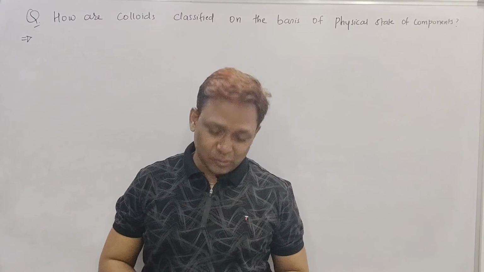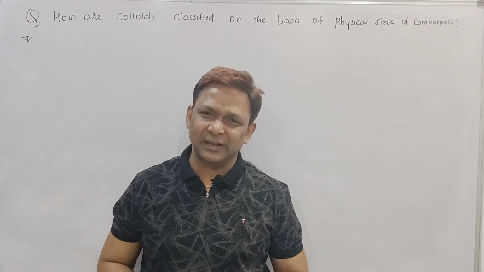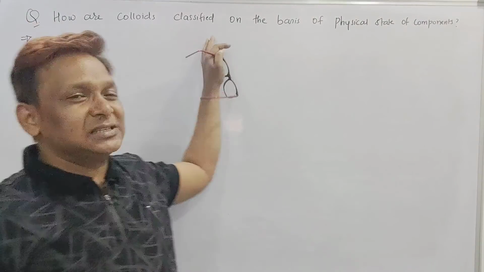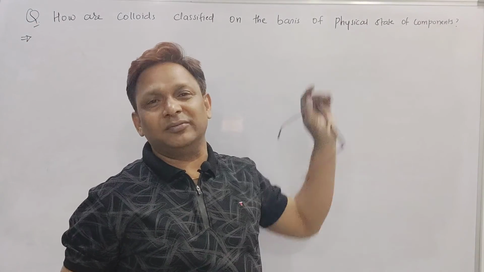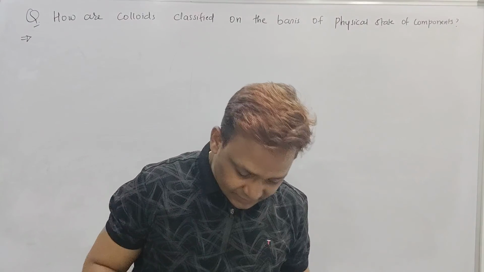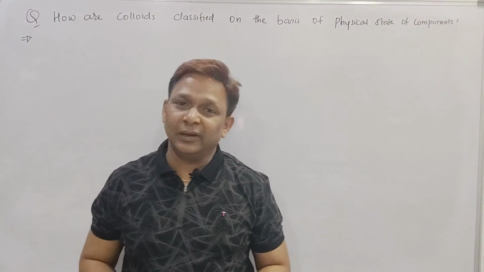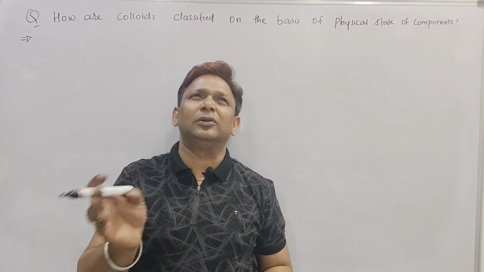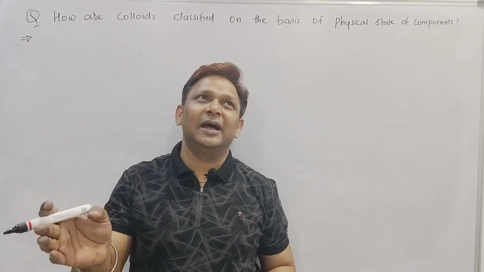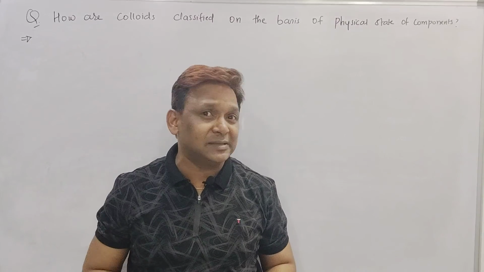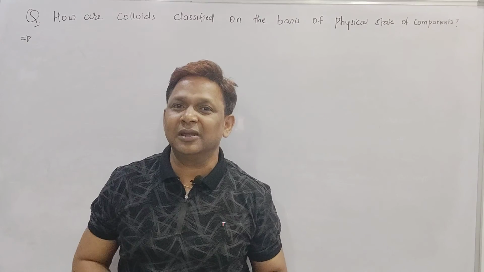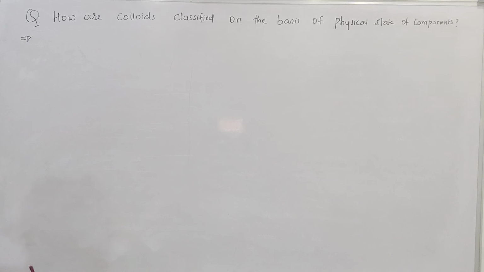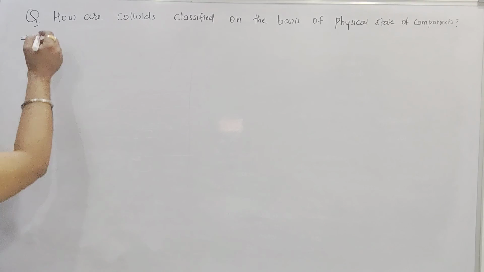Beta, this is another question for 4 marks, same, our surface chemistry part. The question is given: how are colloids classified on the basis of physical state of the component? Physical state of component means solid to solid, solid to liquid, solid to gas. Same way, liquid to solid, liquid to liquid, liquid to gas. Same way, gas to solid, gas to liquid. But gas to gas is not a colloidal sol. Is it clear? Means total how many? 9 types are there.